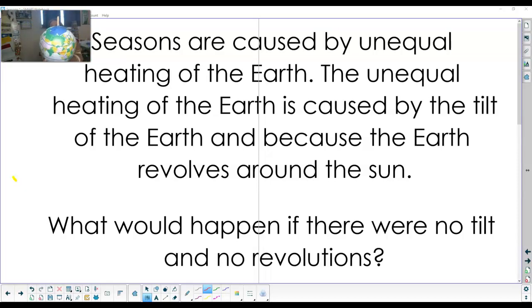So right now you're seeing the North Pole, but once it comes around to the other side of the sun, then the sun will see more of the South Pole. But the equator, that line right in the middle, is where the sun is always going to get the most sunlight. So a couple questions as we're thinking about that.